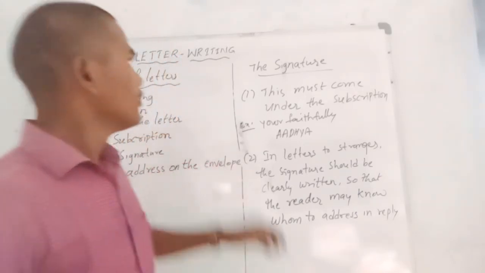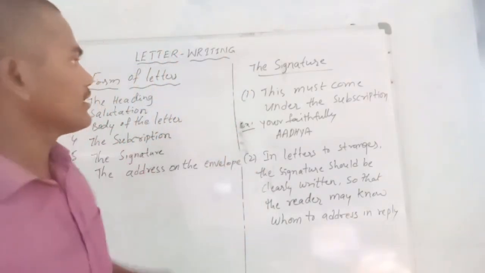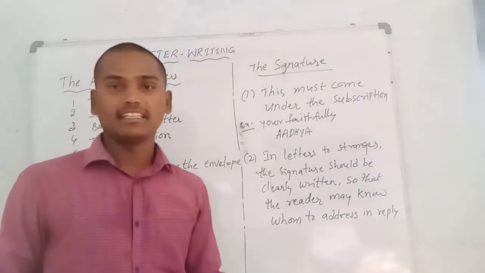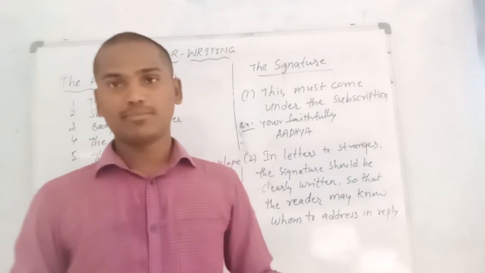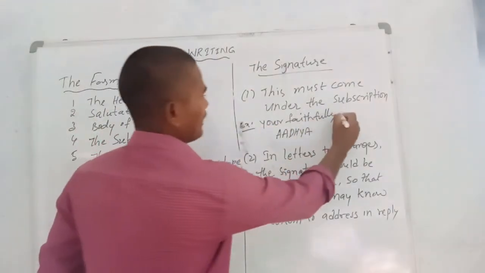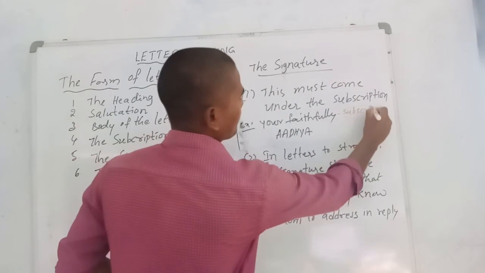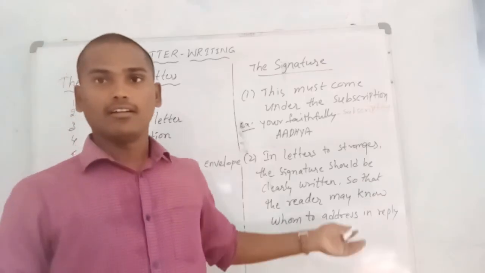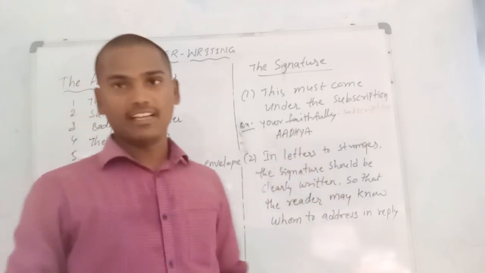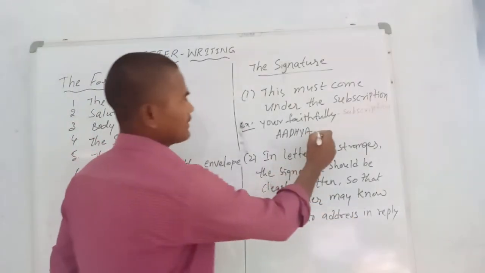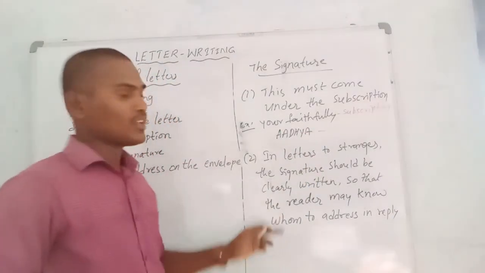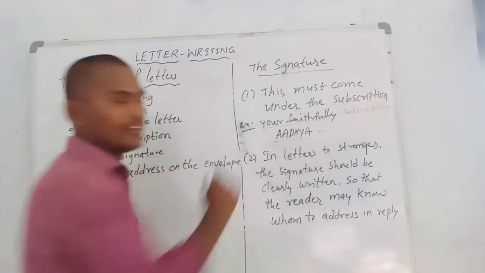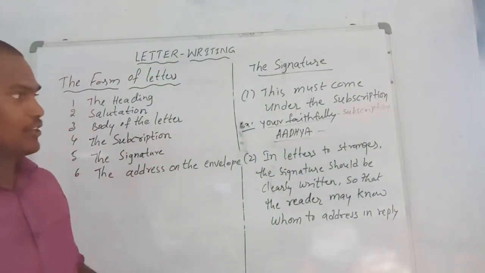Okay, next students, the fifth one, the signature. The signature must come under the subscription. So the signature always comes in a letter under the subscription. See, Yours faithfully, it is the subscription. Already we know because we have just learned about that. So this is the signature. The signature always comes under the subscription. That is very important. We need to remember.